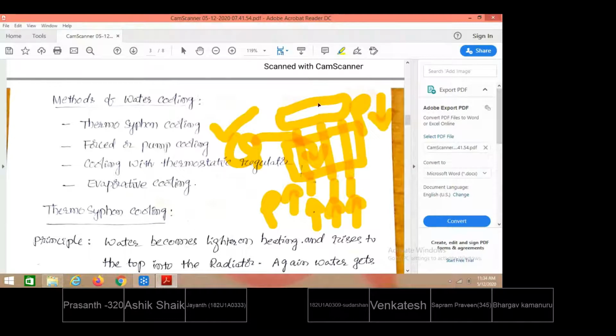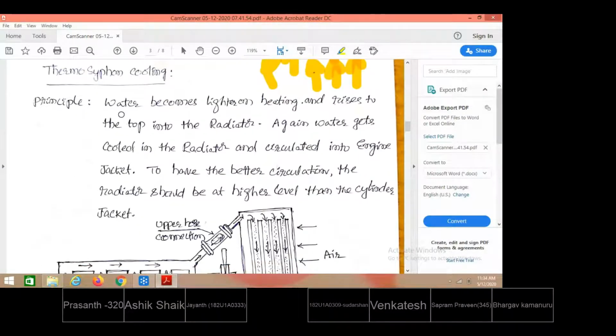By opening the valves connected to the pipes of the storage tank, the hot water will be supplied to the required locations. So this is how the thermosiphon principle works. Thermosiphon principle means that by creation of density difference between two levels of water, water circulation is naturally created. Same I am trying to explain. You can see this. Water becomes lighter on heating.